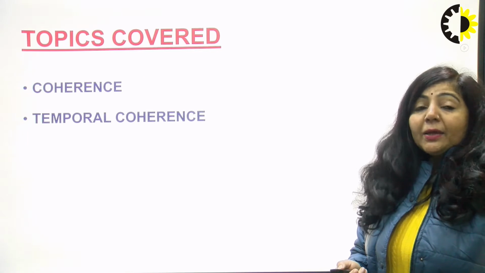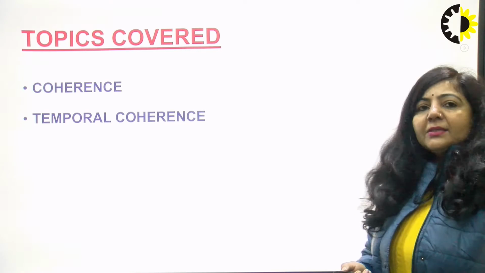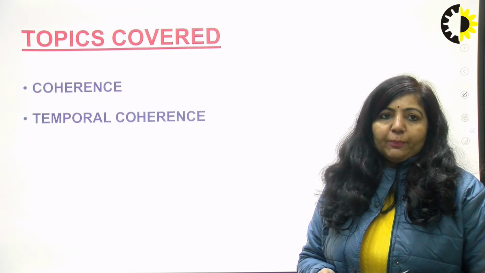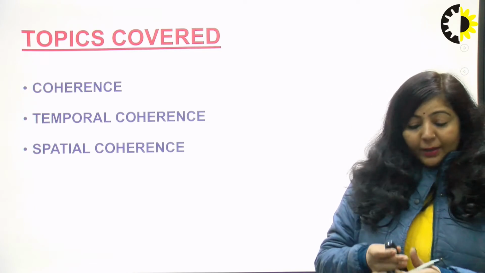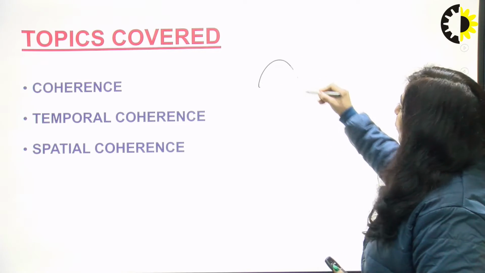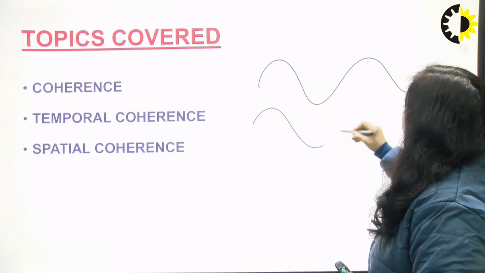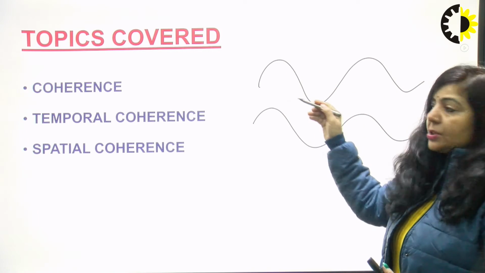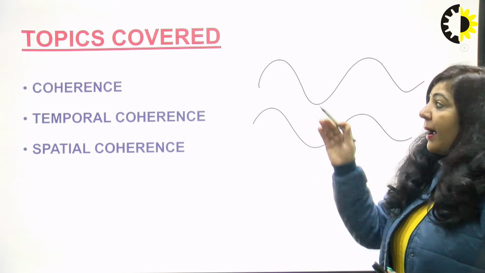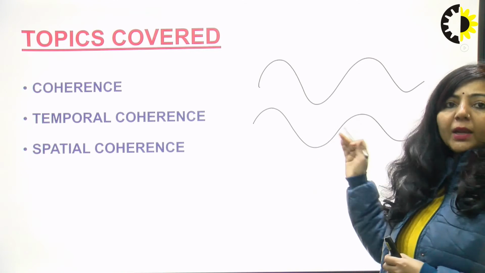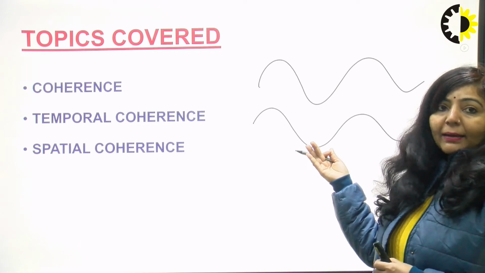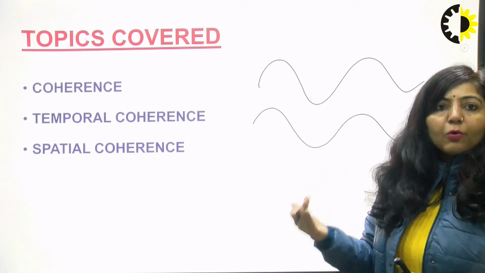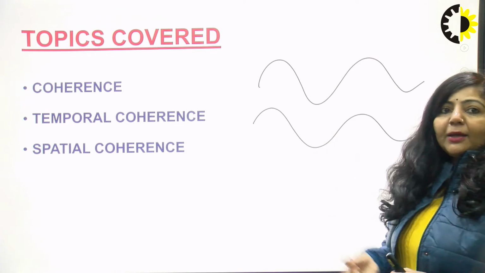Basically, I started with the concept of coherence. When I say coherence of light, I am referring to the phase relationship. If there are two light rays, they are said to be coherent if there is crest to crest or trough to trough correspondence. If this correspondence is maintained for a very long time, infinitely long, then we will say this particular source from where you are getting light is an ideally coherent source of light. That is the meaning of coherence.